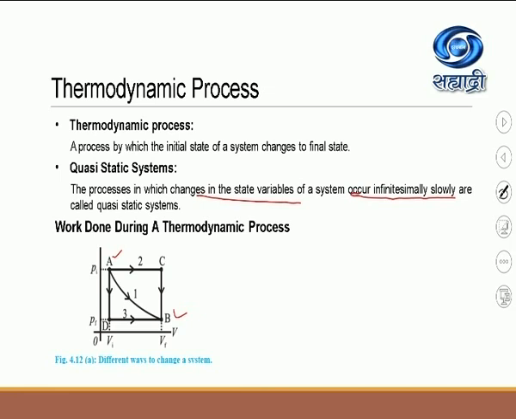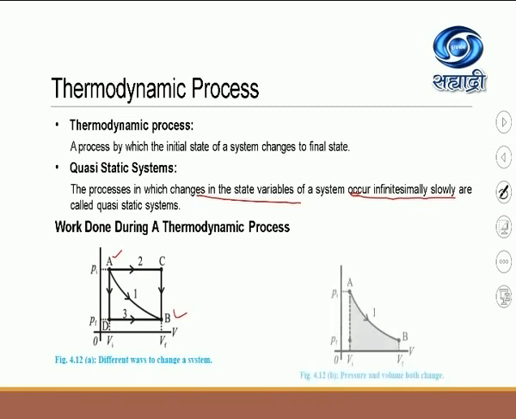You can see from the diagram there is path 1, by which the system changes from A to B, then path number 2, and one more path, path number 3. What we have to find out today, and this may be a question in your exam, is to prove that the work done during a thermodynamic process depends on the path taken by the system.